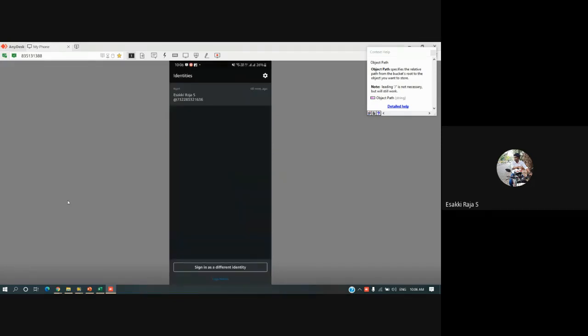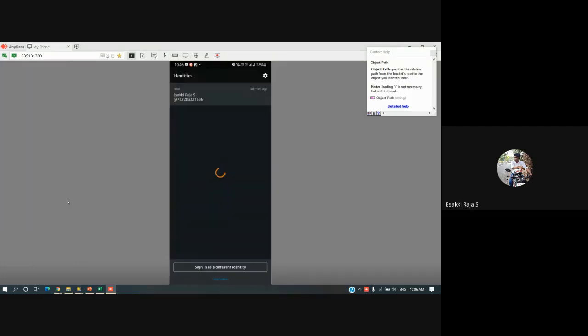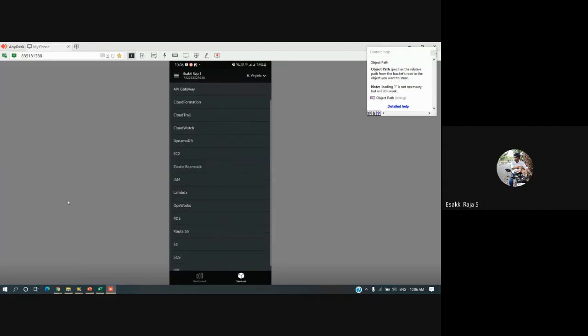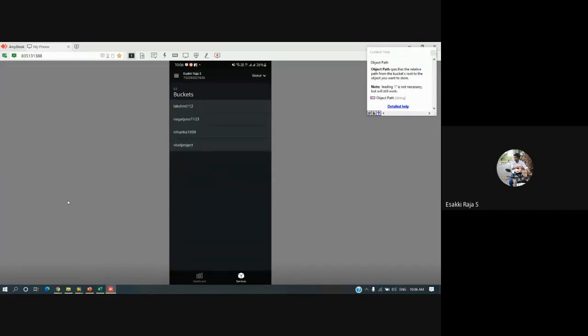I just log in to this. Okay, so even here we have to go to services, S3. Even here you can see all the buckets listed over here. Whatever bucket we want, we can open.